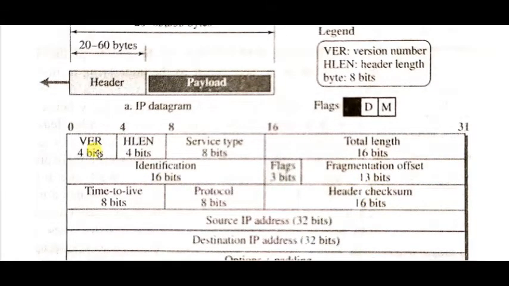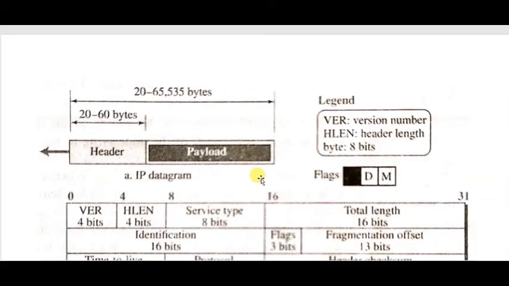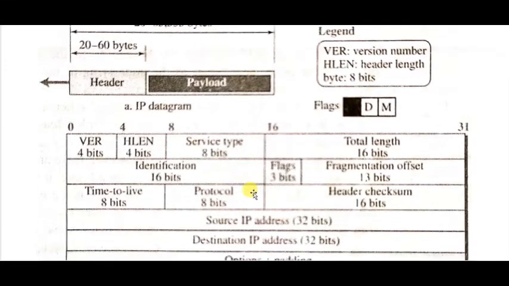If we calculate all the bits, or the size of each field, it comes to 160. As we know, 8 bits equal 1 byte. So 160 bits will be 20 bytes. I told you the minimum header is 20 bytes. If the header size is below 20, then the packet will not be delivered because of an invalid header. So the minimum header size is 20 bytes.